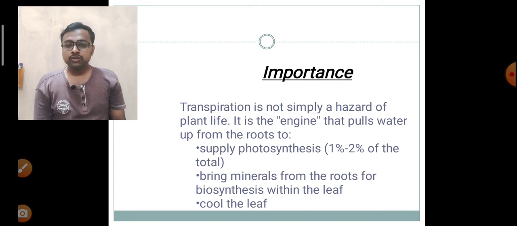And apart from those functions, the excessive water removal also cools down the leaf, which is good for the plant environment.